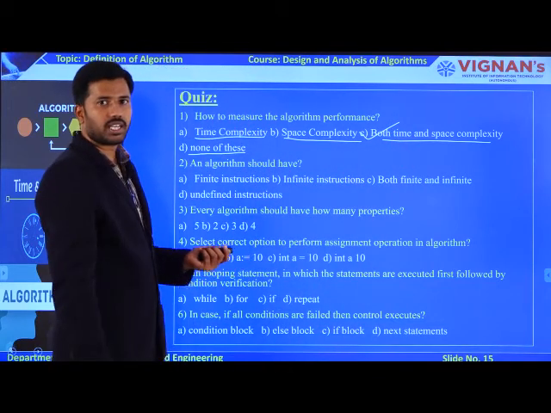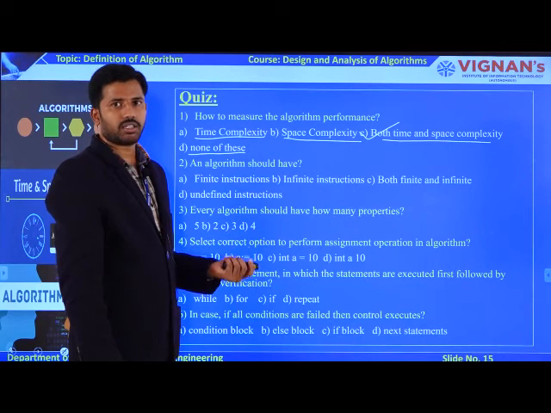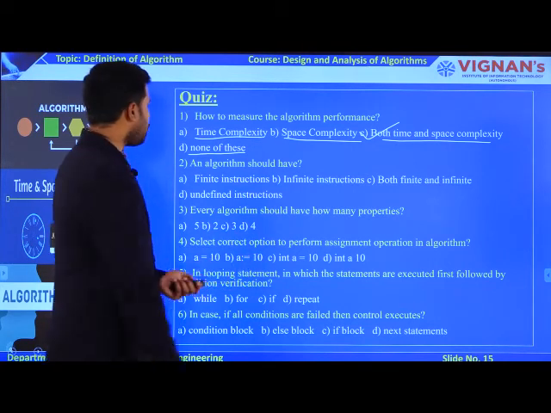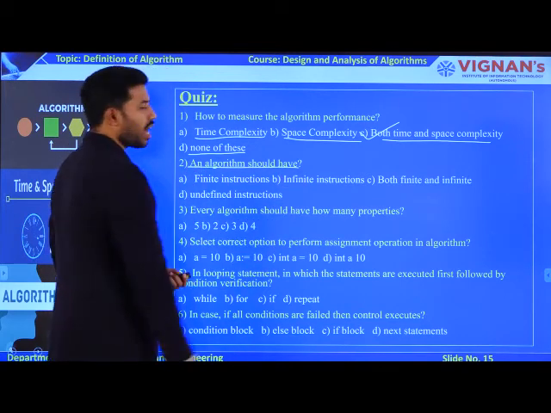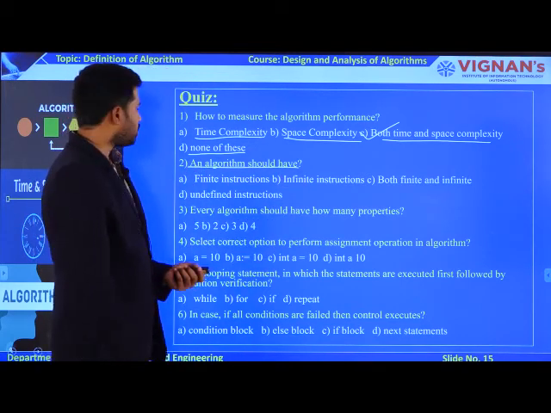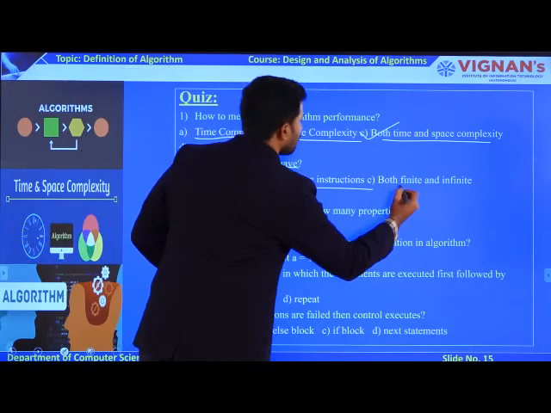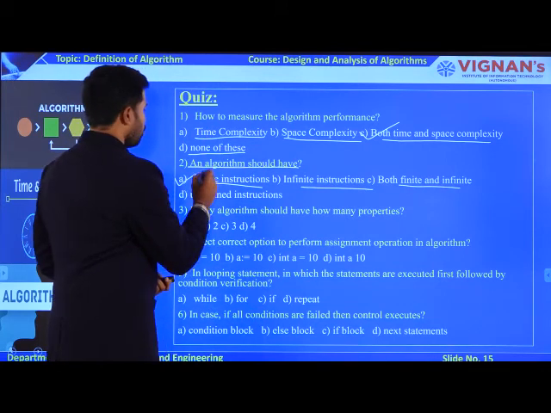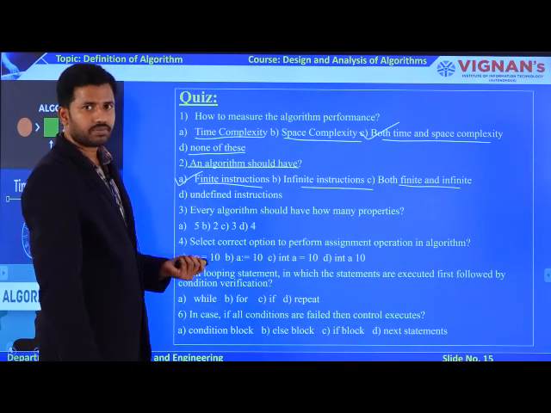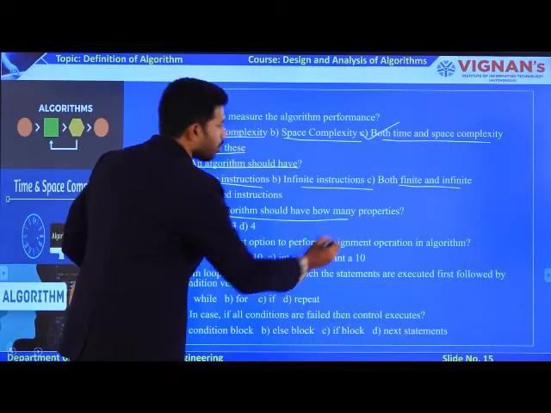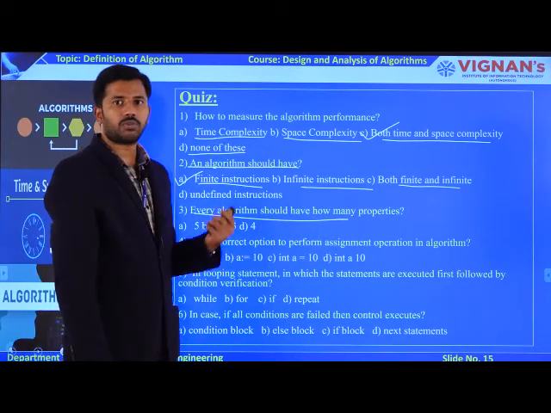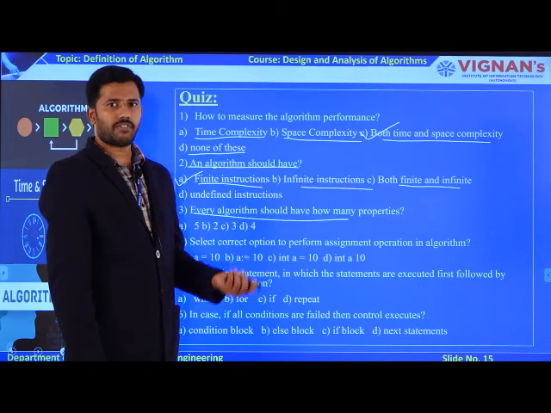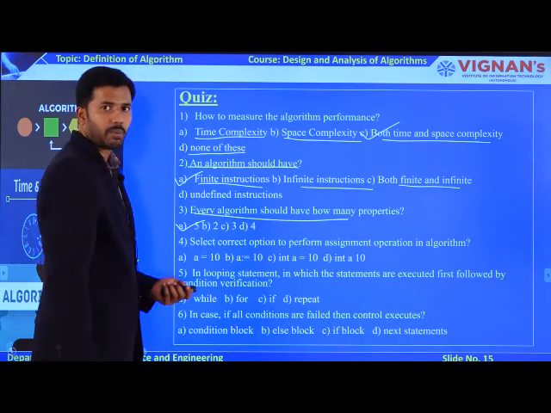You measure the performance of an algorithm in terms of time and space complexity, right? Now coming to the second question: an algorithm should have an infinite number of instructions, or a finite number of instructions, or both finite and infinite. Every algorithm should have a finite number of instructions. That is what the definition is telling. Now the third one: how many properties should every algorithm satisfy? Input, output, definiteness, finiteness, effectiveness. Nothing but 5 properties it must have.